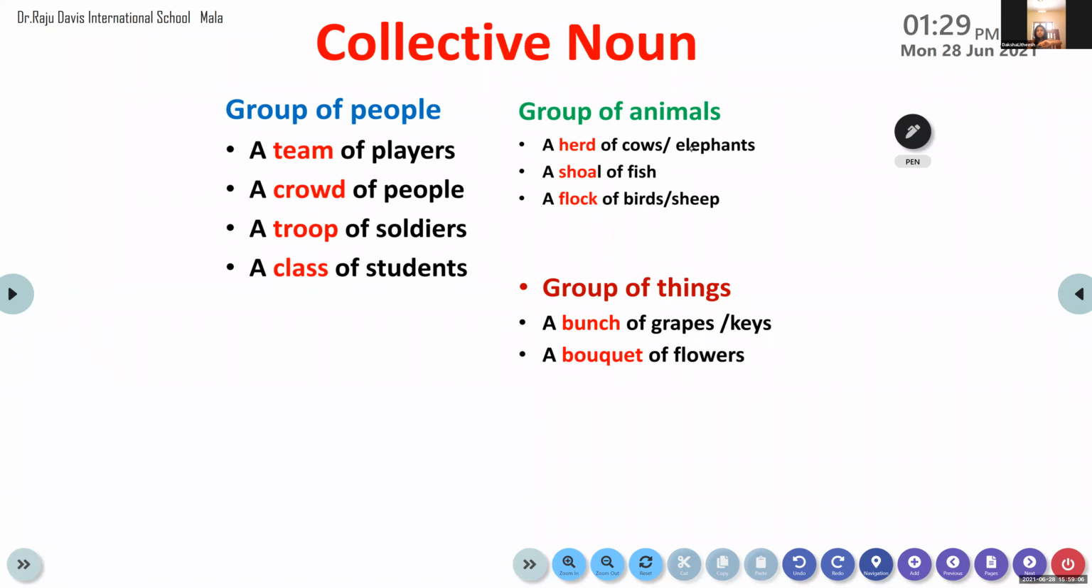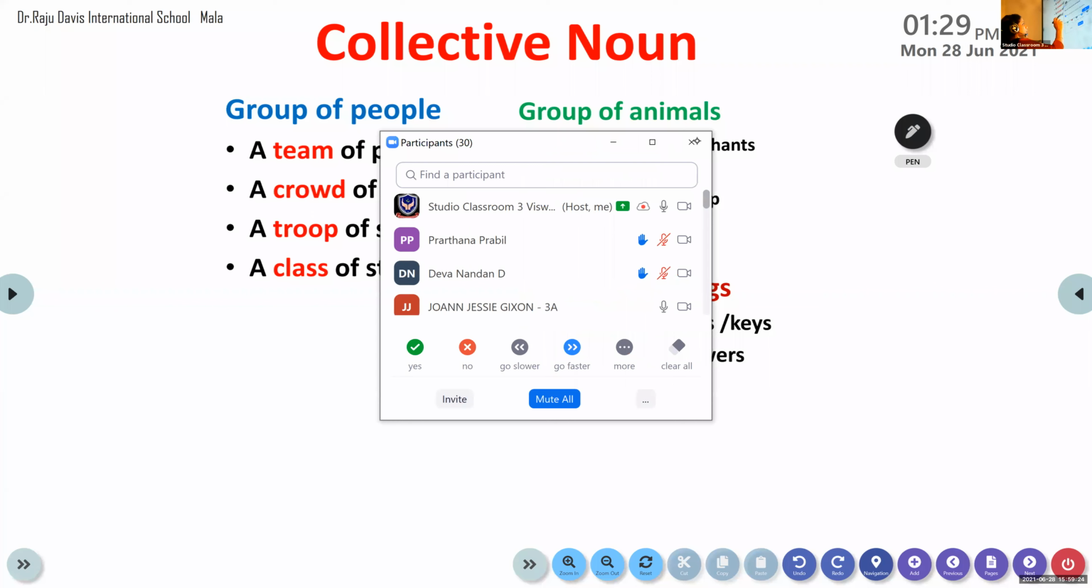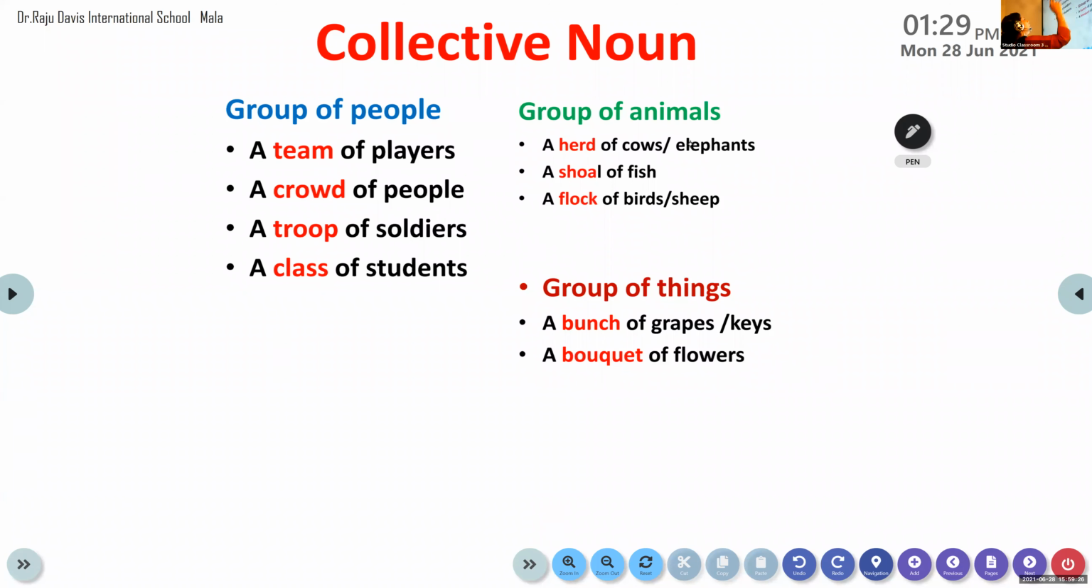Yes. Now, what is the collective noun used for a group of people? What do we use? What is the collective noun that refers to a group of people? Crowd. Very good. So the collective noun that refers to a group of people is crowd. So, a crowd of people. Okay.